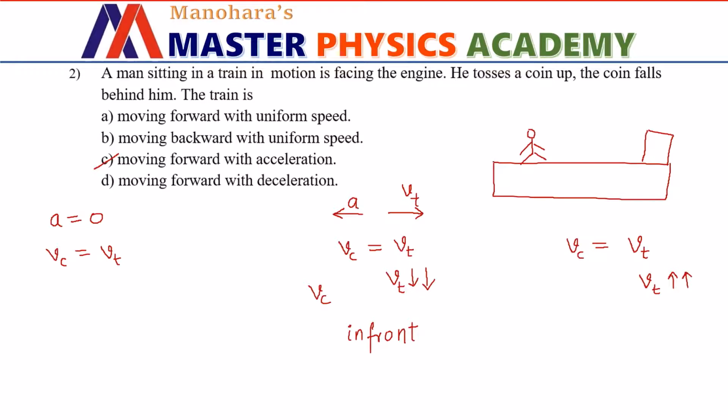That means it covers more horizontal distance than the coin. The coin's speed remains constant in the horizontal direction. So it falls behind the person who has thrown it. And this is the case given in the question. So option C is the right choice.